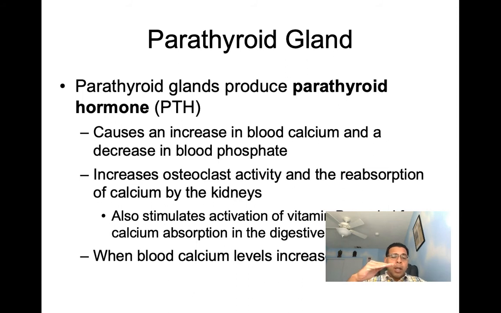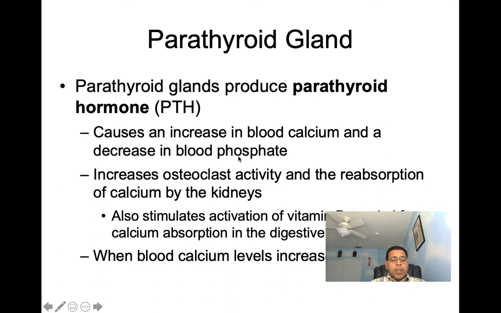What did we say? Which hormone did we say is going to come into the picture if calcium levels go too high? Calcitonin. So you can see calcium is going to be regulated to a precise level. So if we don't have enough calcium, PTH is going to come into the picture, and PTH is going to cause an increase in blood calcium and a decrease in our blood phosphate levels.